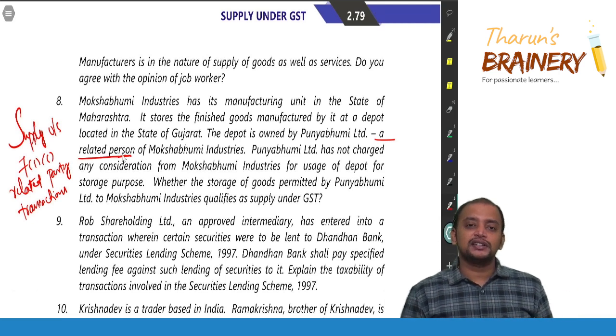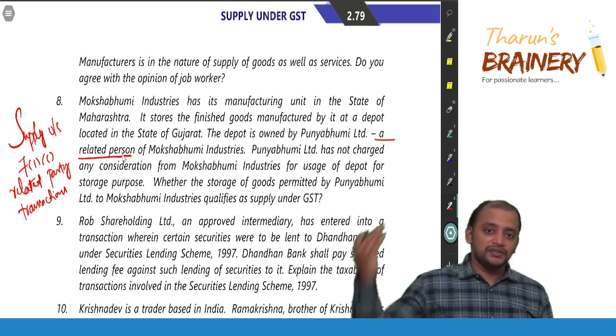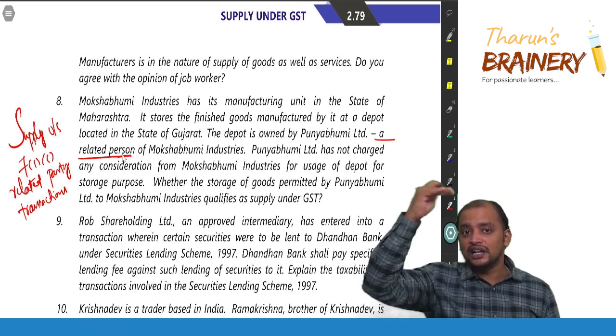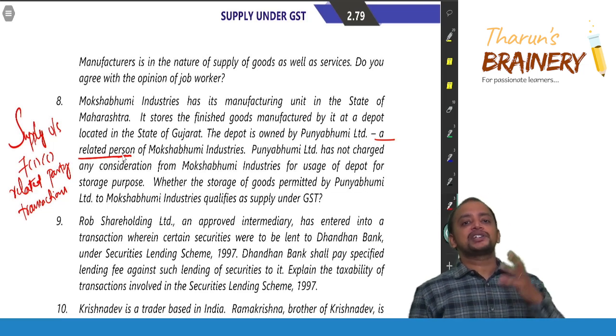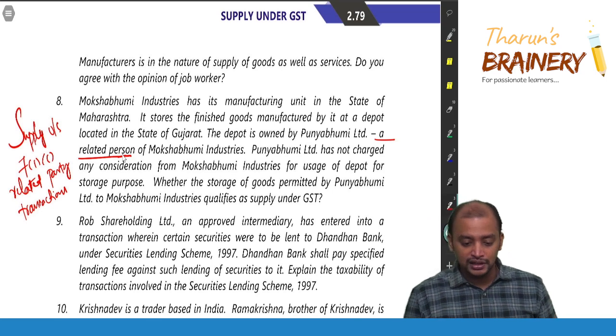Suppose if they have given some other relationship, then we will identify whether they are related or not as per the related definition. But here we don't have to apply related definition because it is clearly given in the question itself that they are related due to that reason.